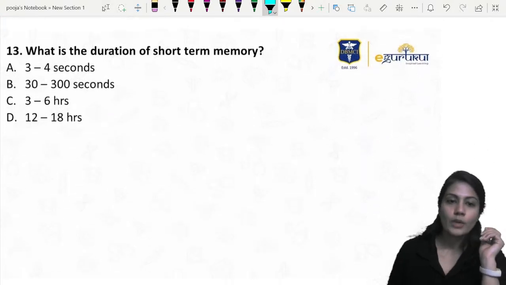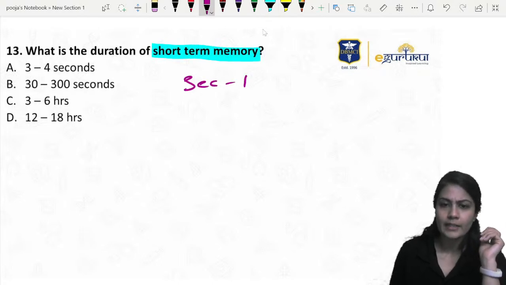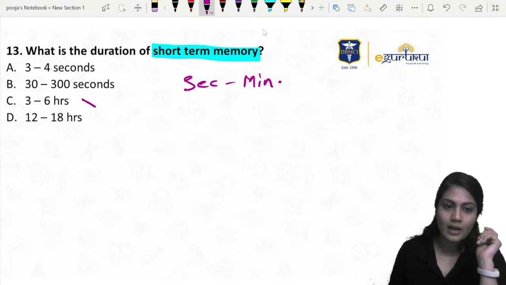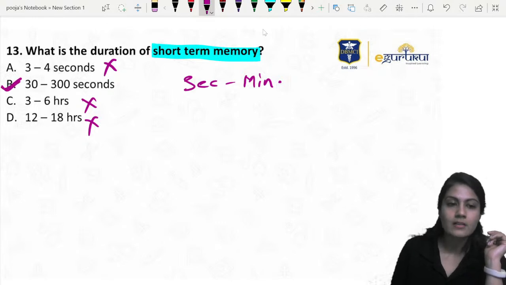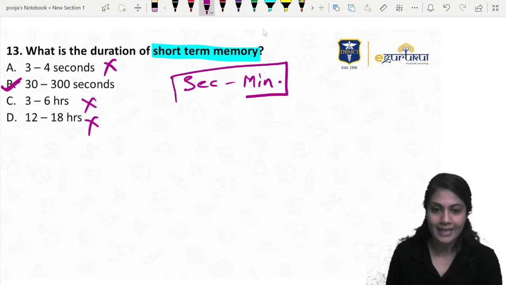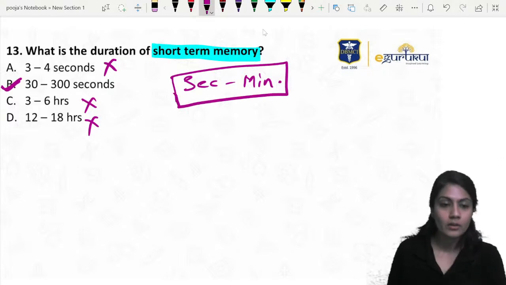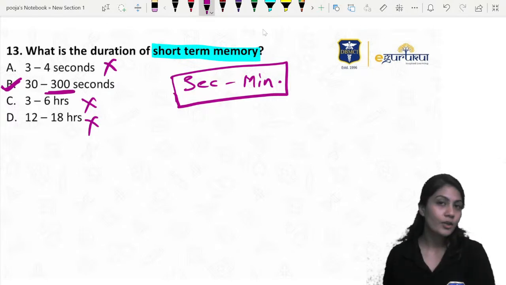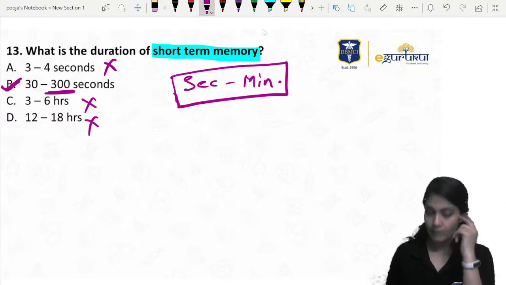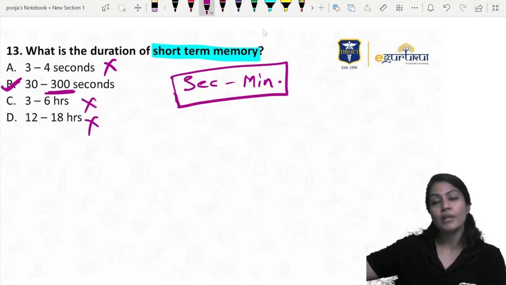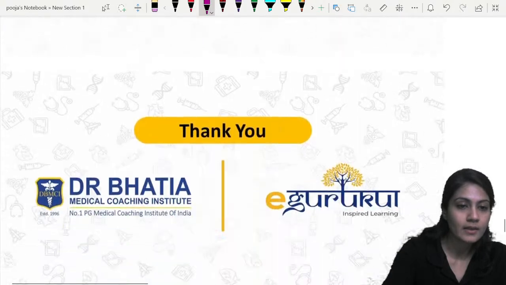Next, what is the duration of short-term memory? This is a factual question. Just remember that it is between seconds to minutes, not hours. So only seconds cannot be the answer, right? Even if you know this much information, you do not need to know exactly how many seconds or minutes. You can see over here 300 seconds, we can convert that into minutes also. So seconds to minutes is short-term memory. Hours to days, months to years, that is your long-term memory. So that's why the answer is 300.